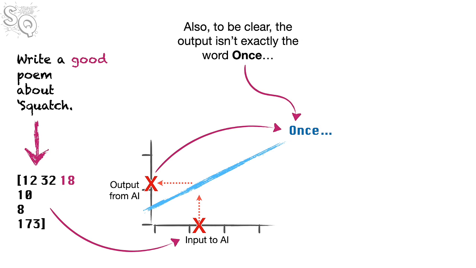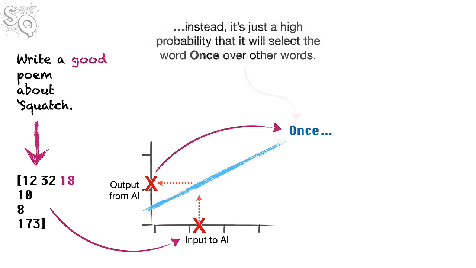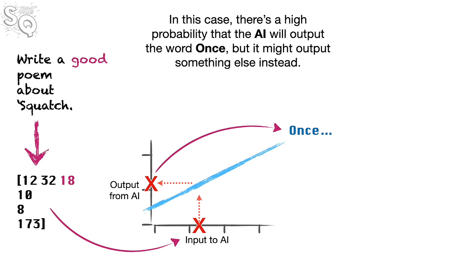Also, to be clear, the output isn't exactly the word once. Instead, it's just a high probability that it will select the word once over other words. In this case, there's a high probability that the AI will output the word once, but it might output something else instead.